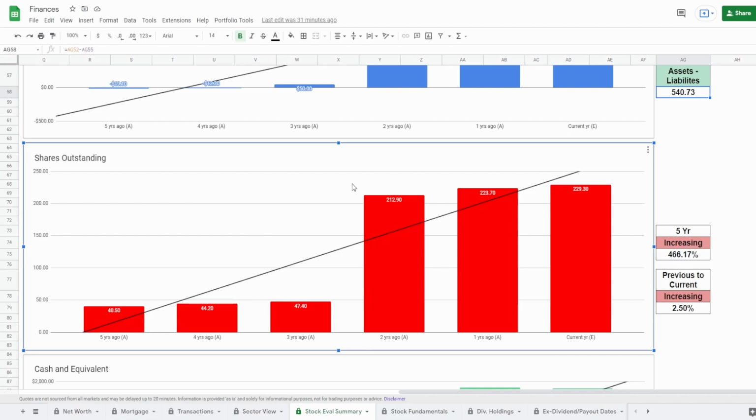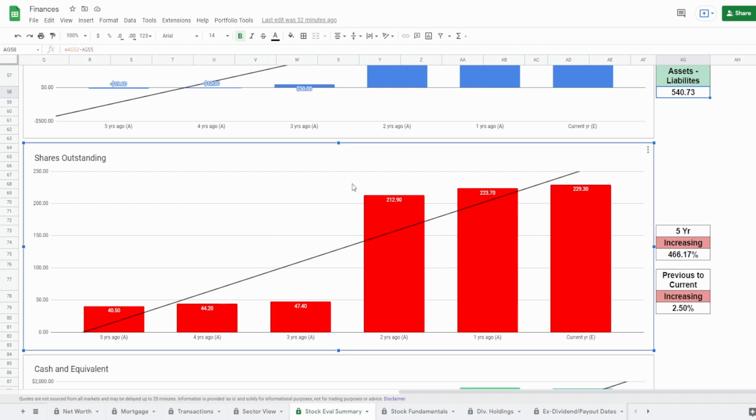Now let's take a look at the silent killer when it comes to investing. This metric, a lot of people tend to overlook, and it really is terrible that people overlook this, because guys, this is the metric that tells you whether or not the company is diluting you. I had a friend a couple days ago asking me if one of my metrics actually shows whether the company's board and CEO is actually taking care of the company and buying back their shares or selling. He didn't understand that shares outstanding meant this. I had to explain to him. I have that already. That's why I show the shares outstanding and how much they have increased or decreased within the past 5 years. And I also take a look at the percentage increase or decrease on that 5 years and from the previous to the current year. He didn't understand this. Again, a lot of people don't understand this. A lot of people don't even know this metric exists.